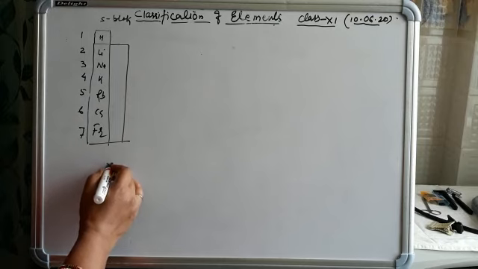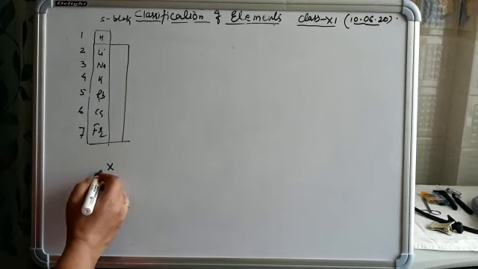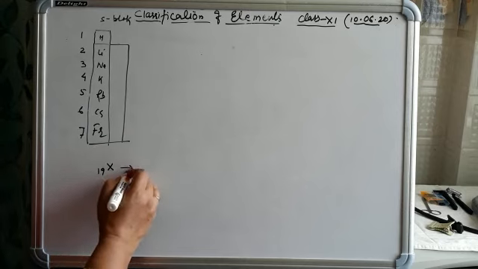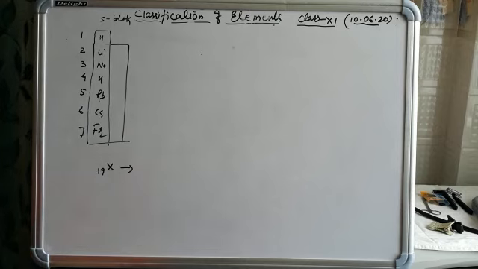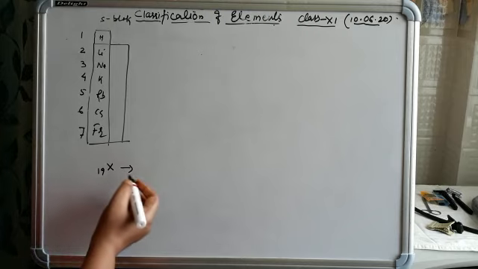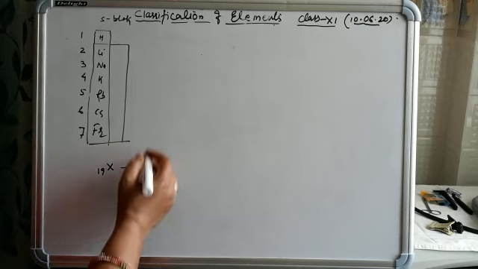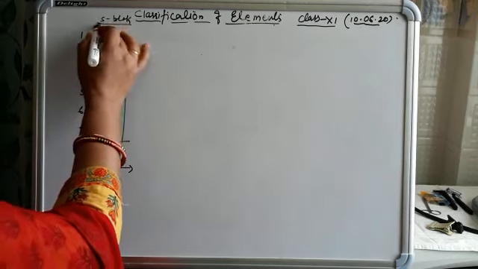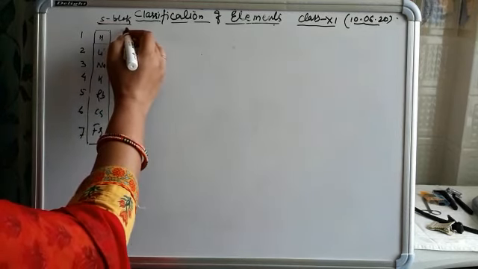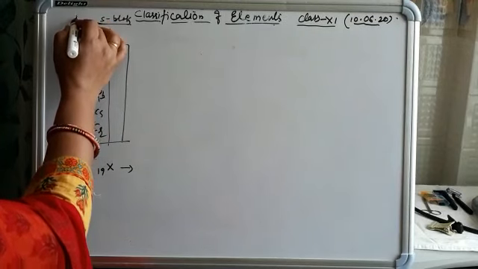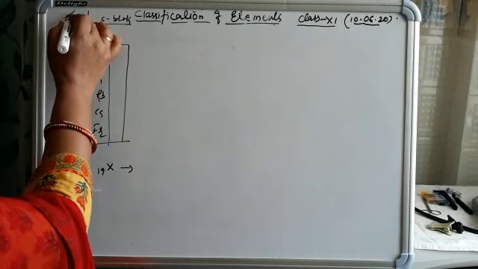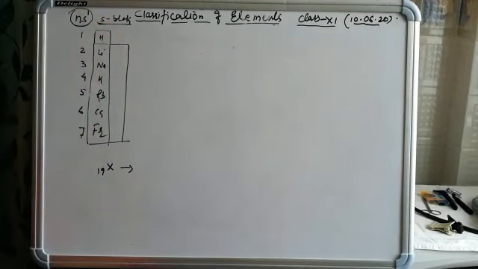Suppose this is the element X and the atomic number of this element is 19. In which block does this element belong, which period, and all the information? At first we know that the general configuration of S block elements is ns1, where n is the number of the period.